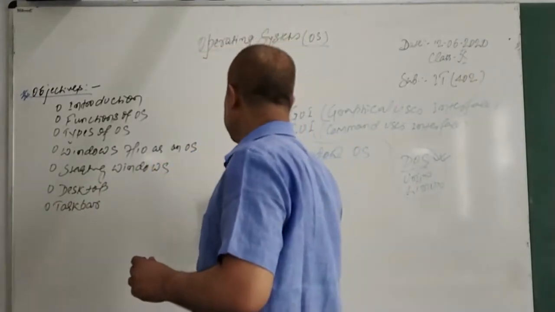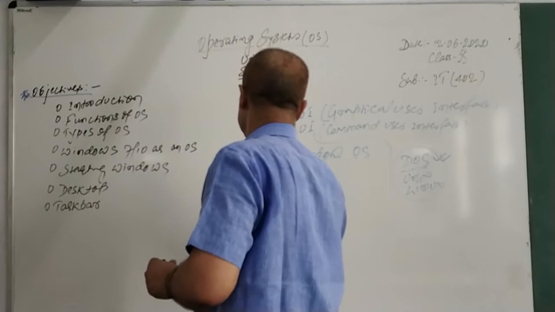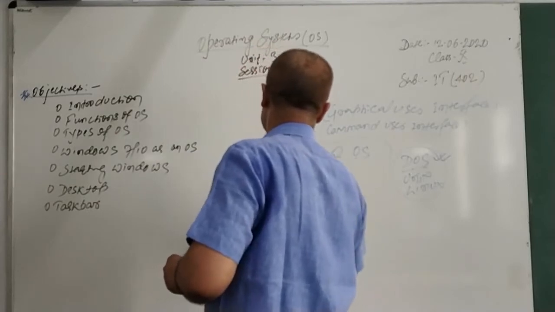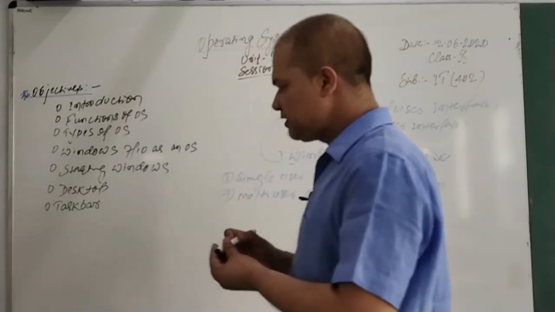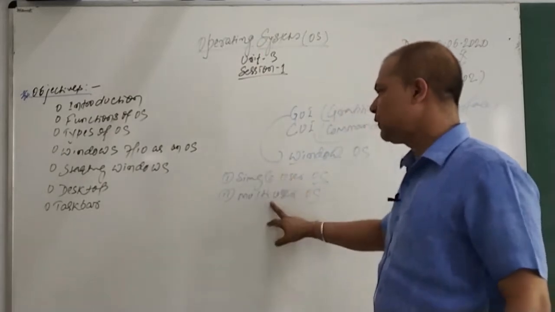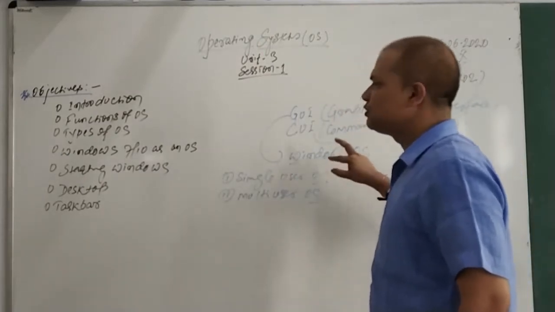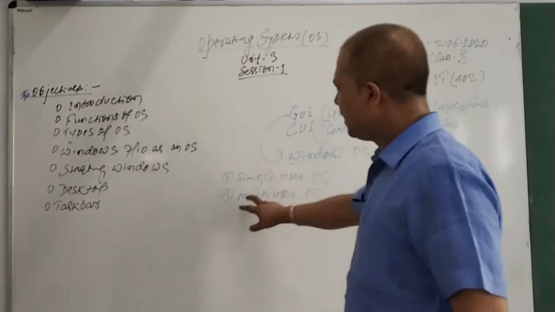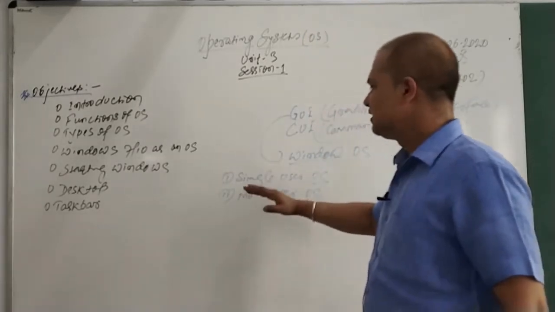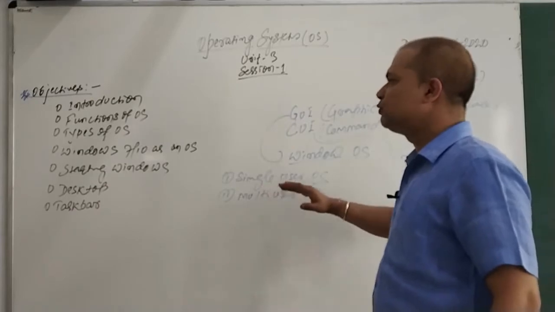The second OS is the multi-user OS. The difference between single and multi-user OS is that a single user OS allows only a single user to work on that OS. A multi-user OS, as the name suggests, can be used by more than one user at a time.